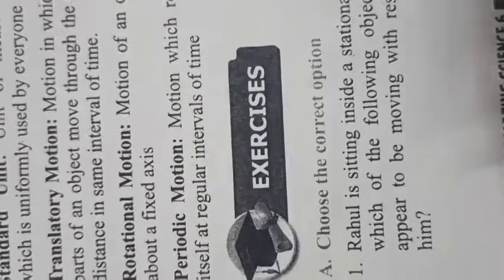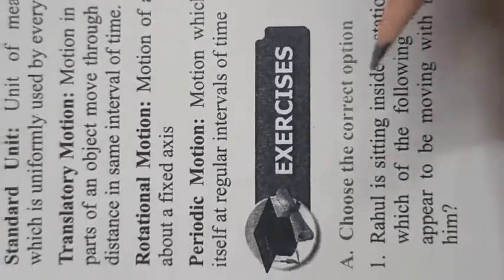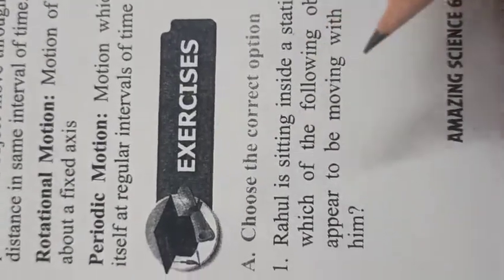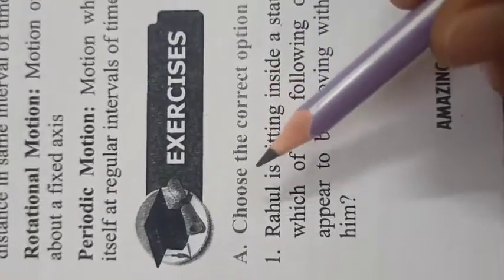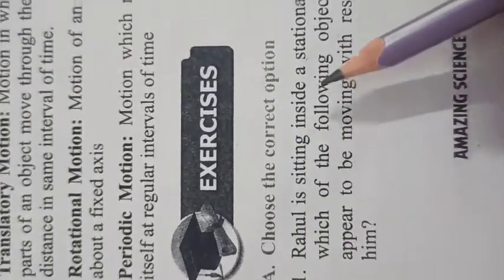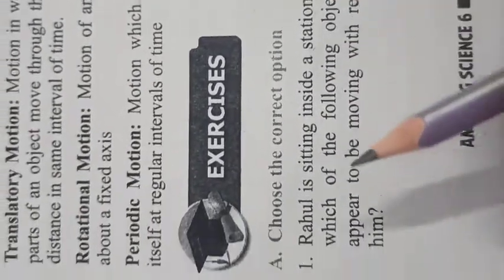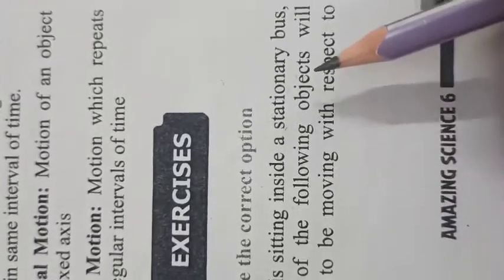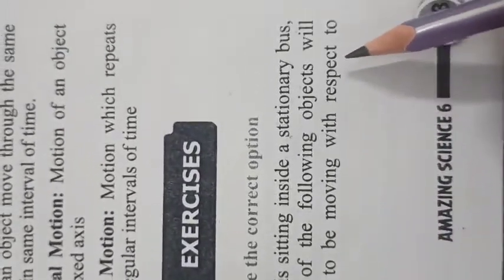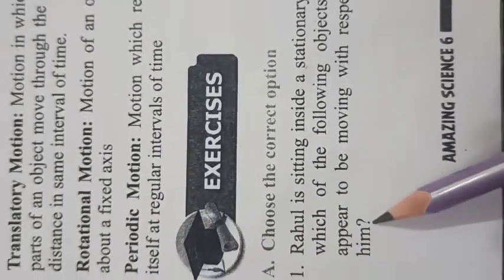After this, children, the next exercise is given after the completion of the chapter. These main exercises are given in the form of choose the correct option. First: Rahul is sitting inside a stationary bus. Which of the following objects will appear to be moving with respect to him?